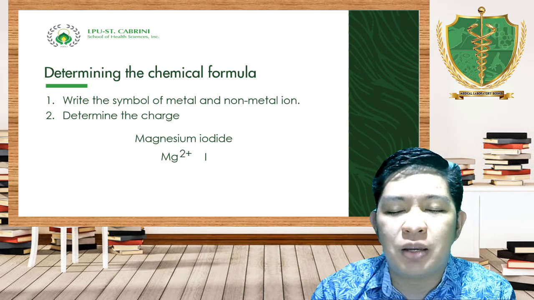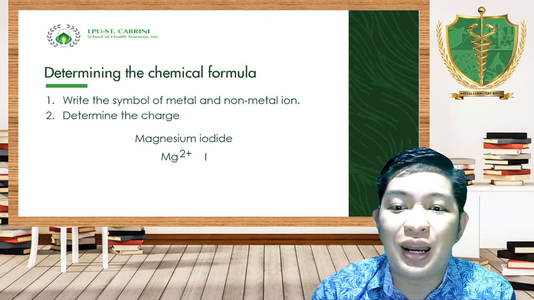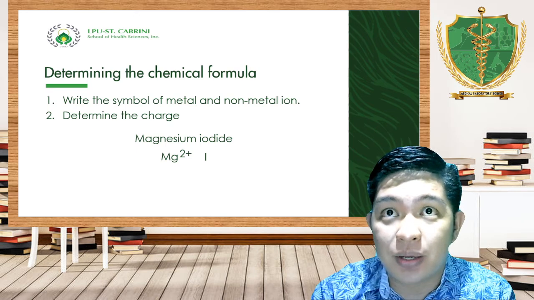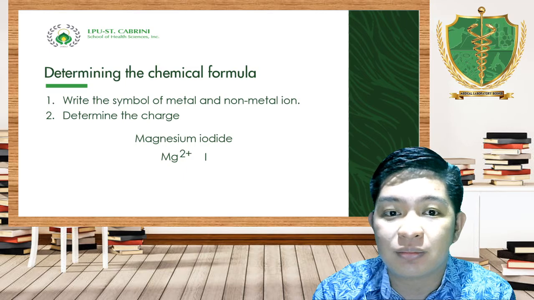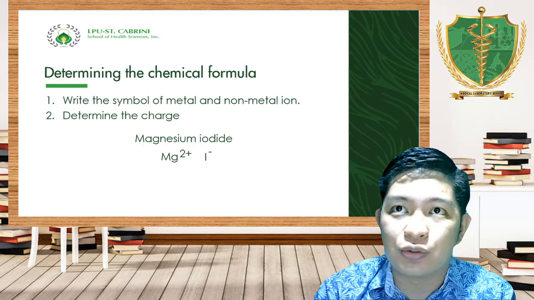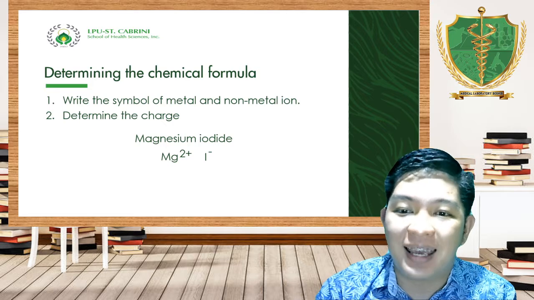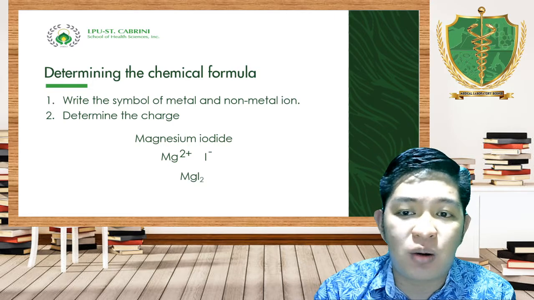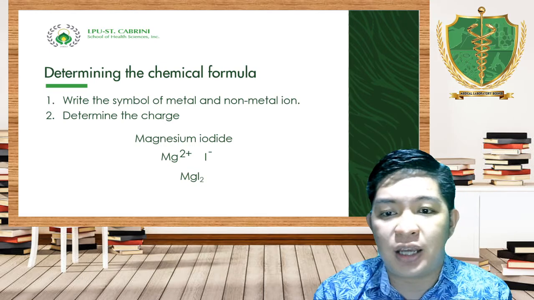Di ba sabi natin, the periodic table gives us an idea of how many electrons or what will be the charge of our ions. So since it is 2A, that will be 2 positive. Iodide, 1 negative. Non-metal anions will accept, will gain electrons. So we have MgI2. How come that this becomes MgI2?